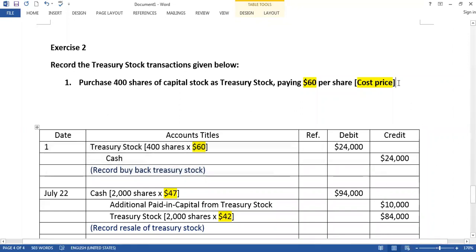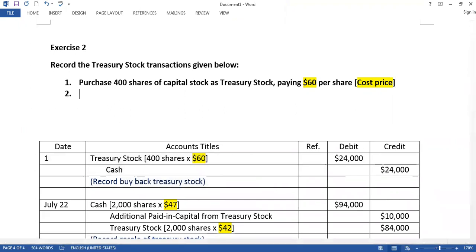Now look at the second question. Sold 300 of the shares of treasury stock at $65 per share.